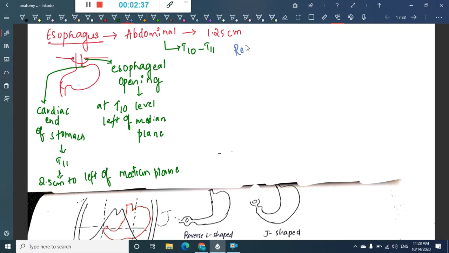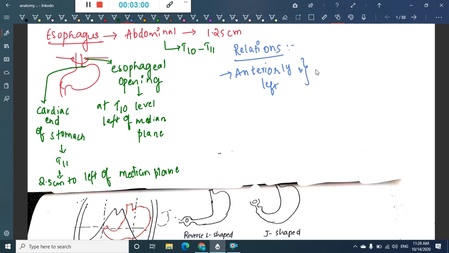So what are the relations of this esophagus? Anteriorly and on the left, it is covered by peritoneum.